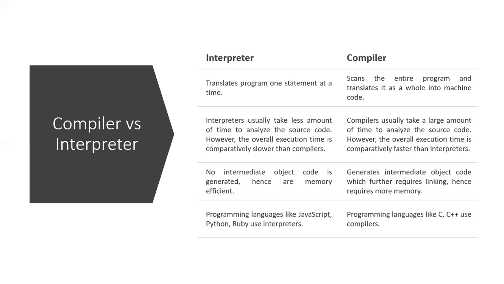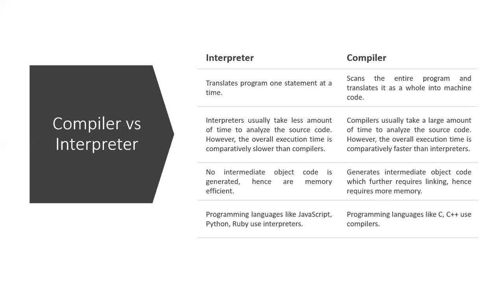Now a small recap: high level languages can be understood by humans, low level languages by machines. We need a translator to convert high level languages into low level languages. Here we are using two translators, mainly compiler and interpreter. A compiler compiles the whole program once into machine language or low level programming. An interpreter translates statement by statement, or one line of code at a time, into low level programming language.